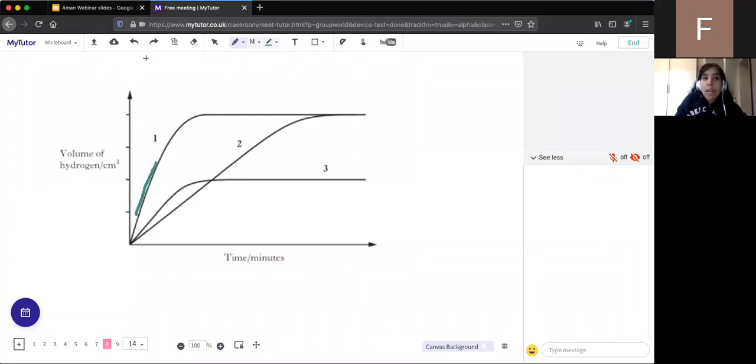Another question, does anyone remember in maths how we calculate the gradient of the line? What's the equation for calculating the gradient of a line? Does anyone remember in maths? All right, brilliant. So we've got change in y over change in x, y2 minus y1 over x2 minus x1. Brilliant. It's exactly the same in chemistry. And for the higher tier questions, you need to know that equation. For the other tier questions, you don't need to know that equation, but it's good that we do know it.